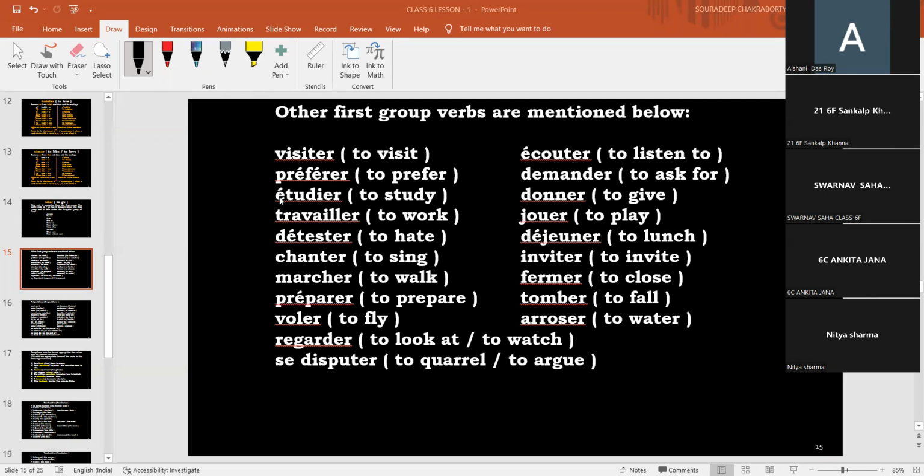Next, okay, let's discuss the verbs: visiter, préférer, étudier, travailler, détester, sonder.